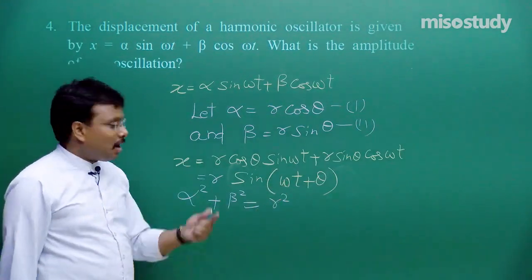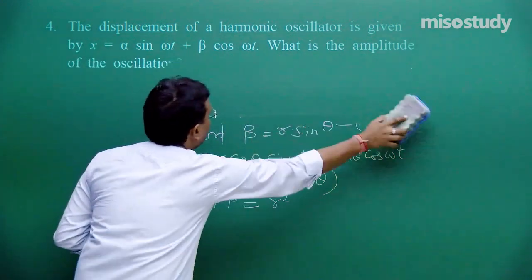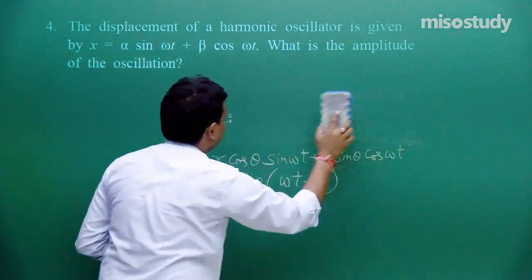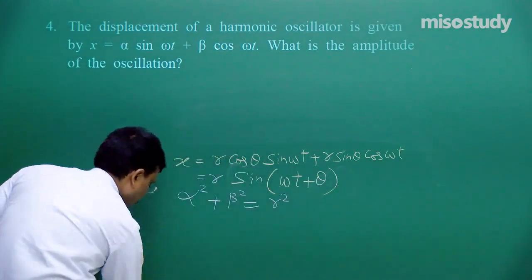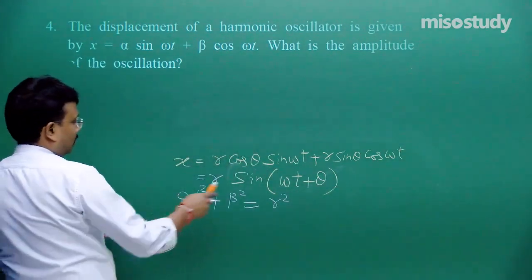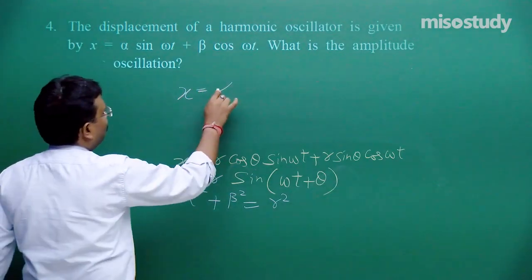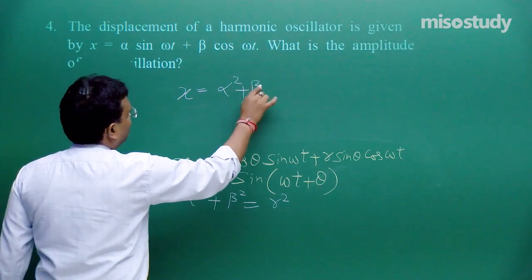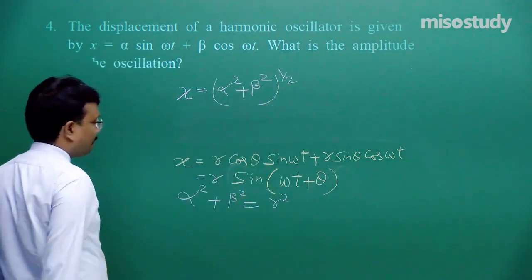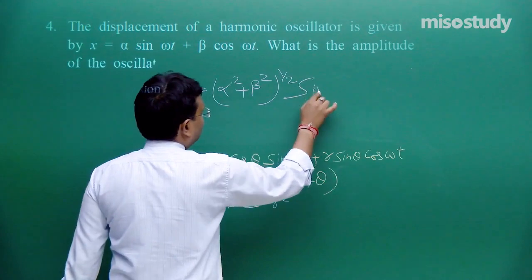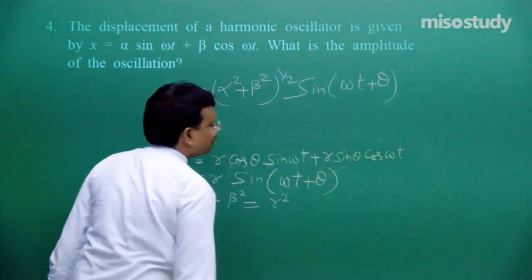So amplitude is how much? I think I should erase this equation and then I can write down. So that way it is x is equal to, students, alpha square plus beta square whole to the power 1 by 2 sin(omega t plus theta).